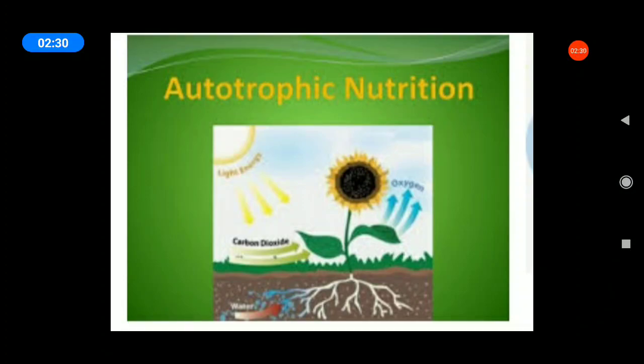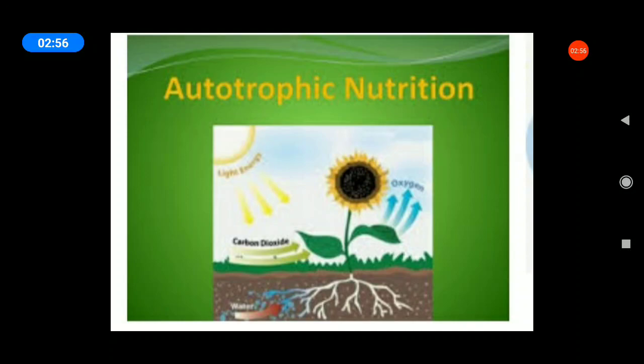What is nutrition? Nutrition is the mode of taking food by an organism and its utilization by the body. Next, autotrophic nutrition, then heterotrophic nutrition. What is meant by autotrophic nutrition? The mode of nutrition in which organisms make food themselves from simple substances is called autotrophic.